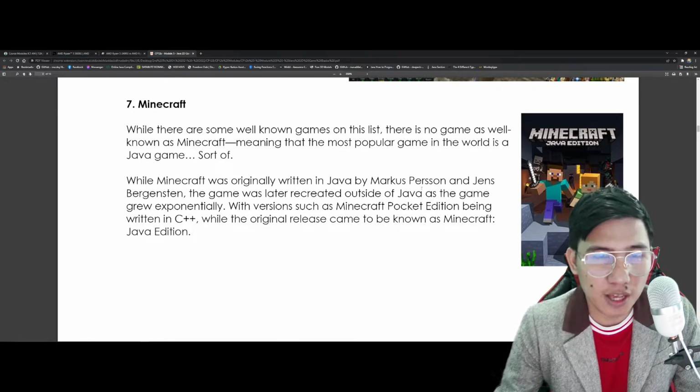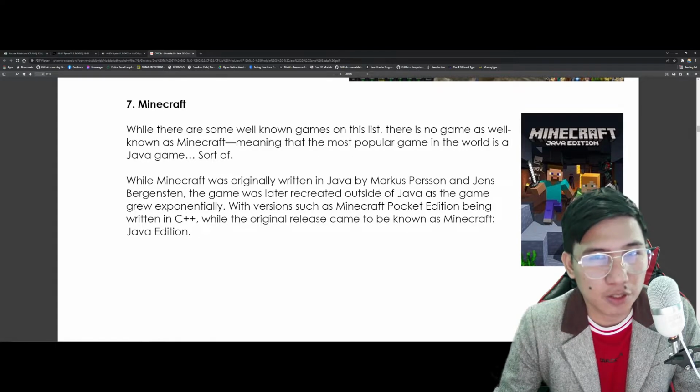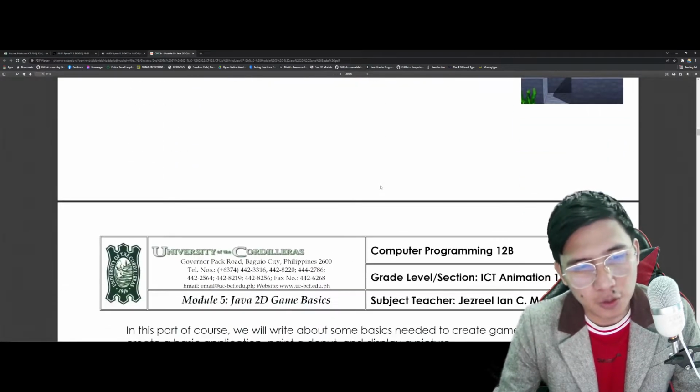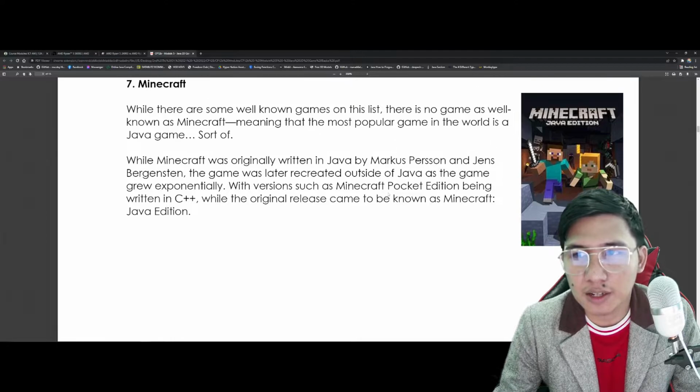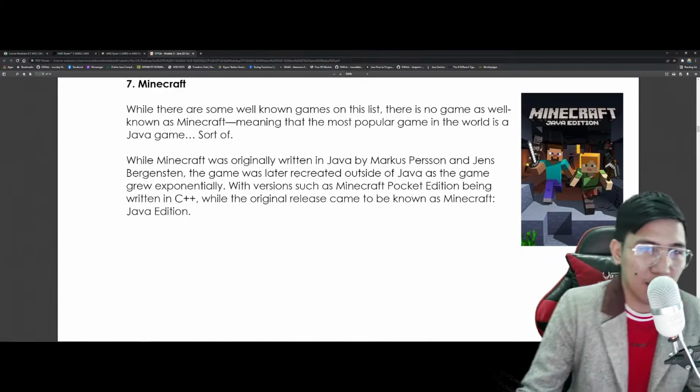They actually use the same methods pero different way on how they implement them. So that's Minecraft. Yun. So those are the different games na dinevelop by Java. At least alam na natin kung ano yung mga particular na pwede pala talagang gawin ni Java programming in terms